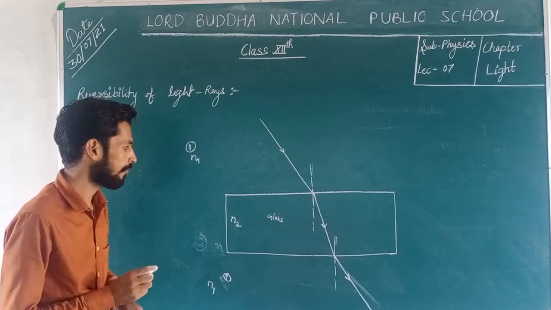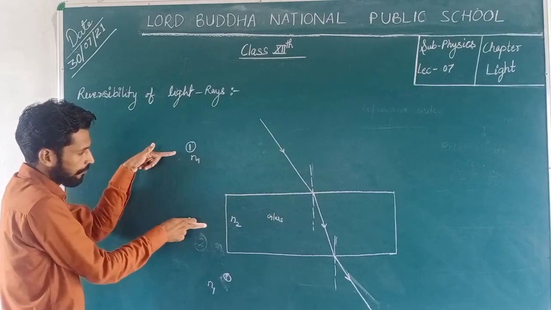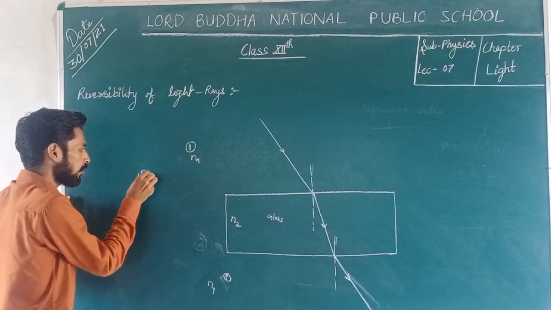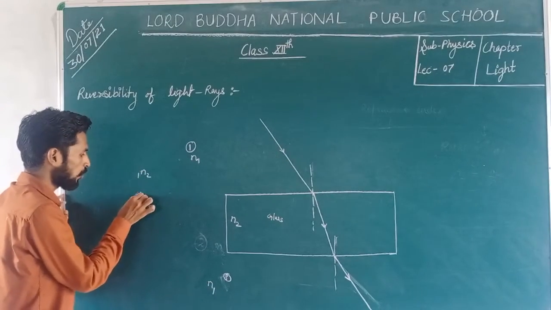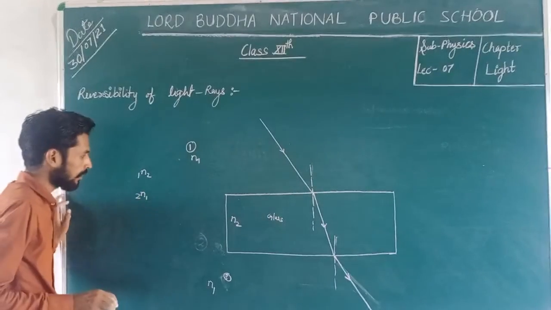Now we can write here, for this we can write 1n2, but for this we can write 2n1. Clear that?